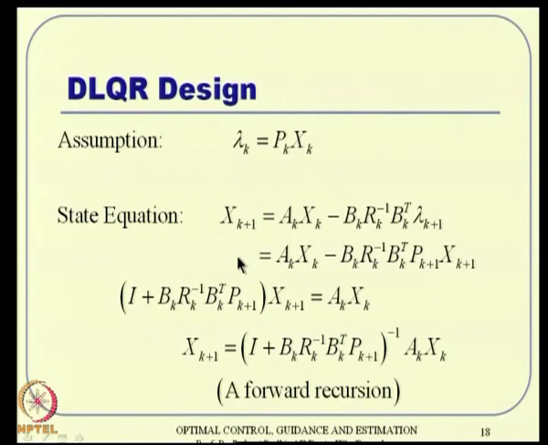Now you see xk plus 1 here and xk plus 1 here. So, you take it to one side and write something times xk plus 1 equal to Ak xk, and hence xk plus 1 can be given as some expression like that, which is nothing but a forward recursion.